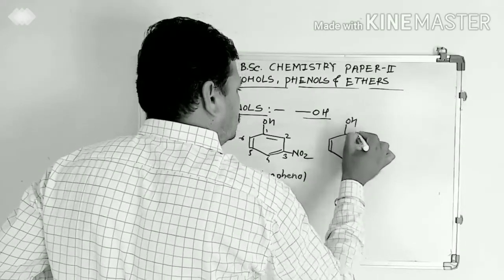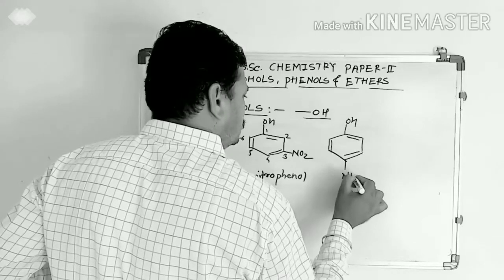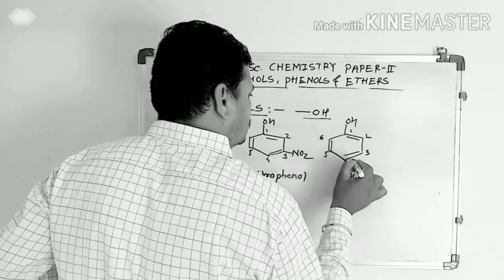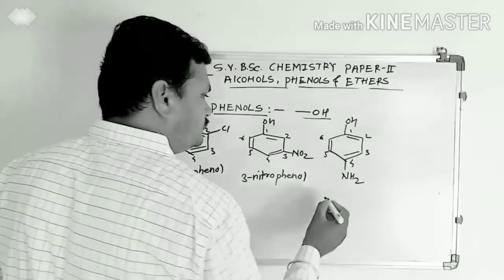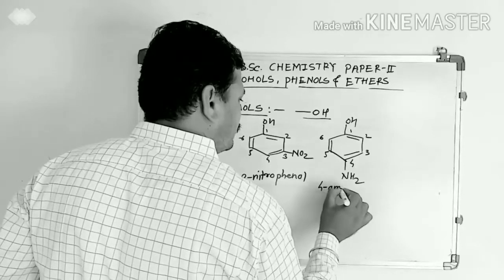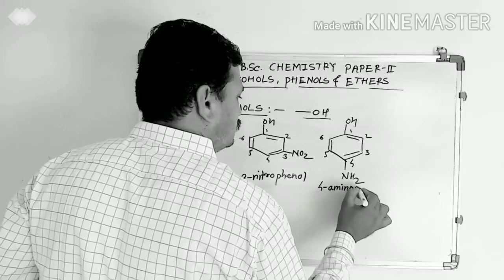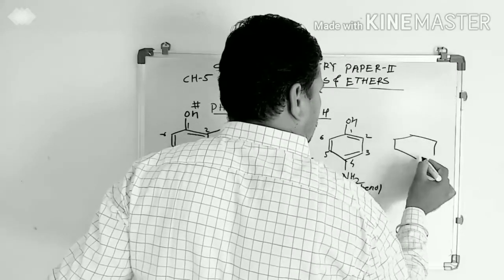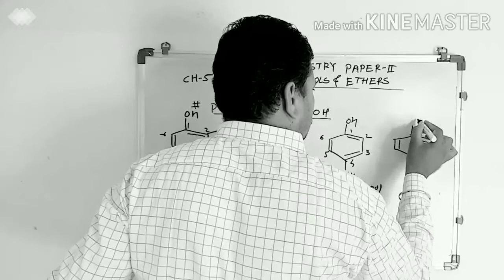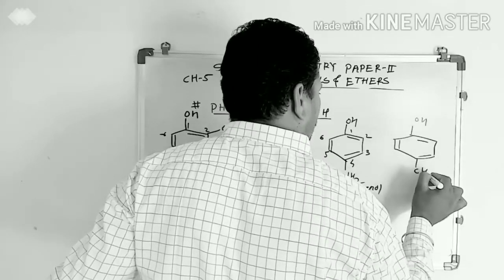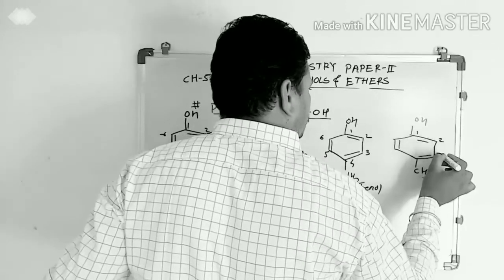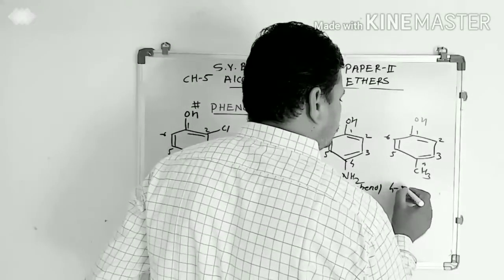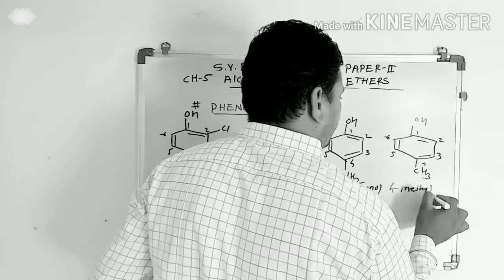When it is NH2 group, then it is 1, 2, 3, 4, 5, 6. At 4 position, amino group is present, therefore it is 4-aminophenol. When any alkyl methyl group is present, 1, 2, 3, 4, 5, 6, it is 4-methylphenol.